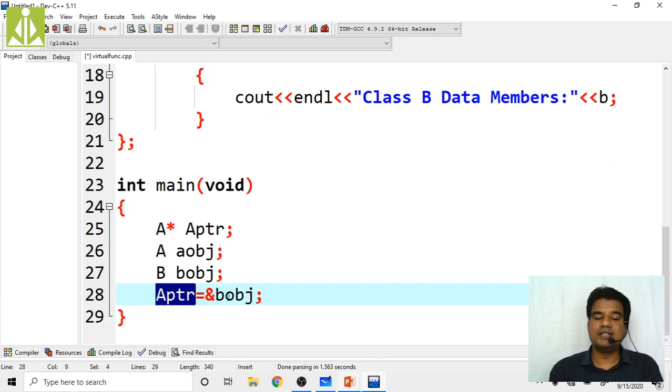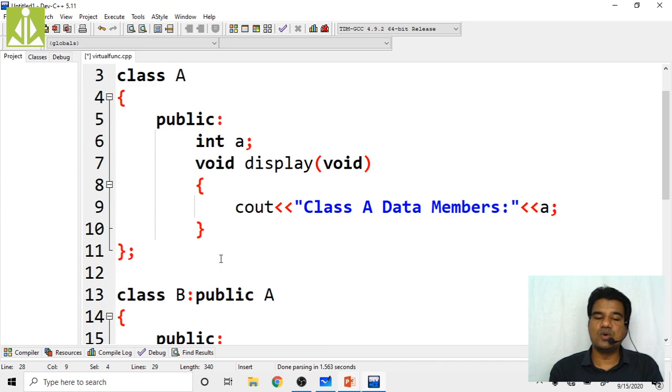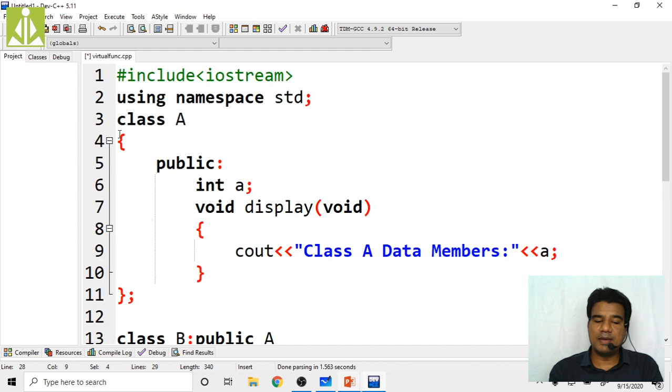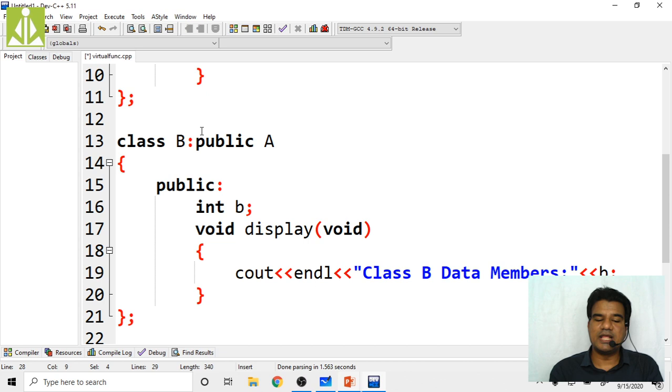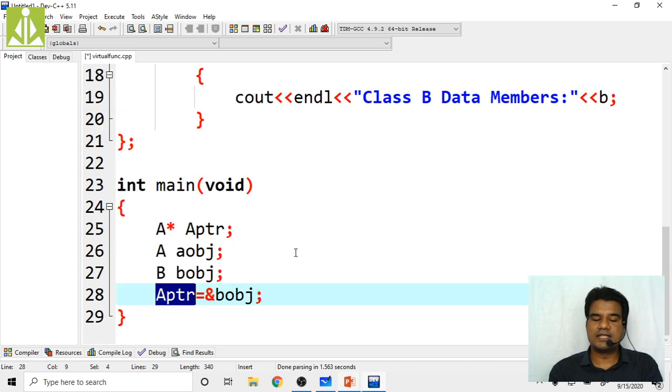Even though it is pointing to BOBJ, I can access only the data members of the base class, because my base class is unaware of the derived class members and member functions at the time of compilation, at the time of static linkage, at the time of early binding. Whatever binding, whatever linkage I am doing here, it is static, early linkage only.